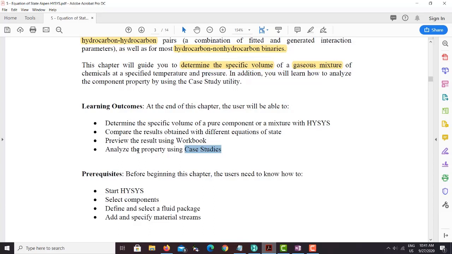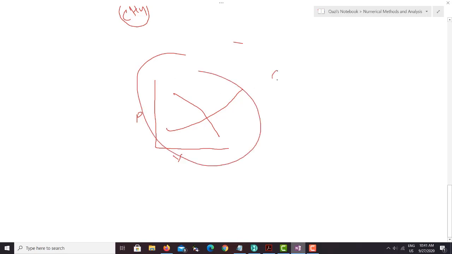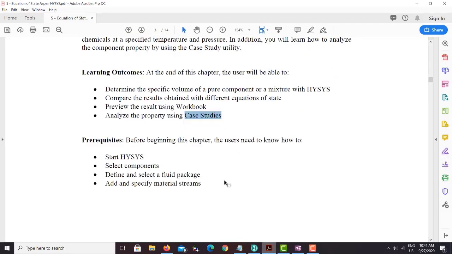For example, if you have a pressure and volume relationship, how does the diagram look, either increasing or decreasing? This will be shown in the case study. So we will do a case study to understand this part.